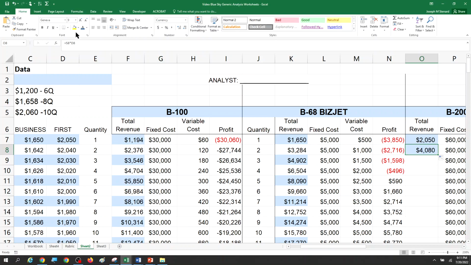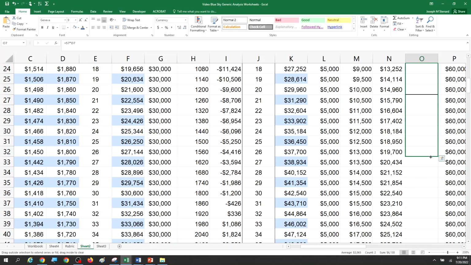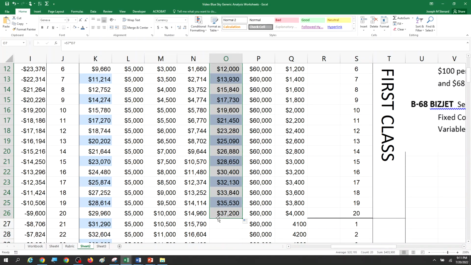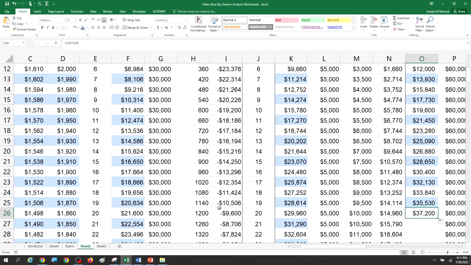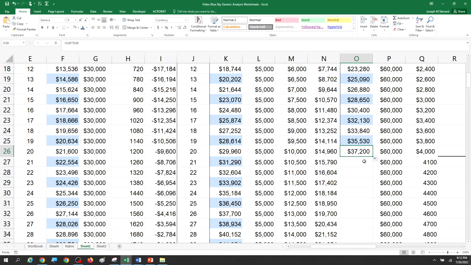And then because I like to keep it going between blue and white, I'm going to do that just for the first 20 customers. What we can see is that we can make $37,200 by charging the first class price of $1,860 to the first 20 people who really have a high maximum willingness to pay.